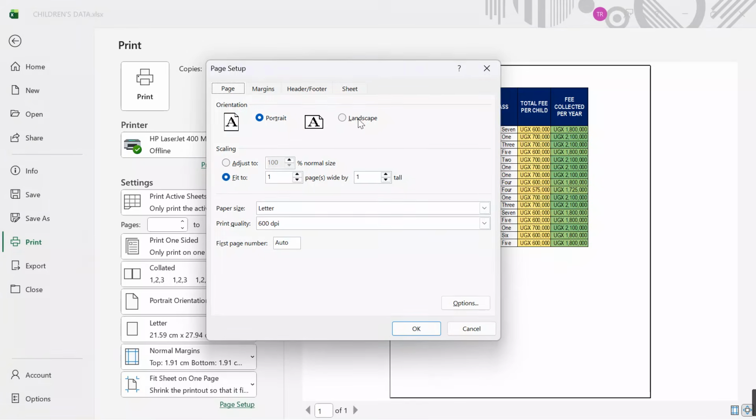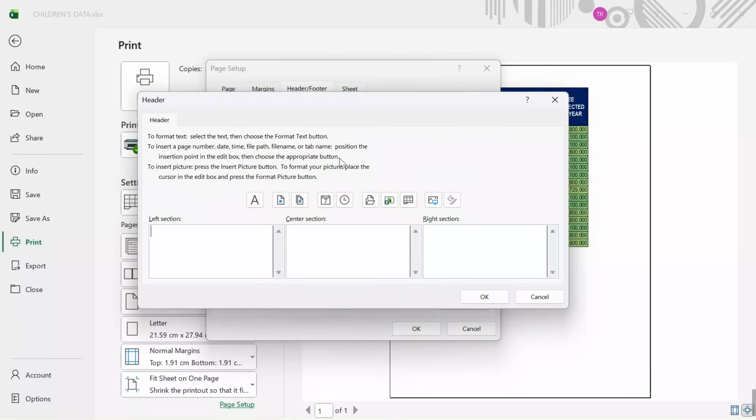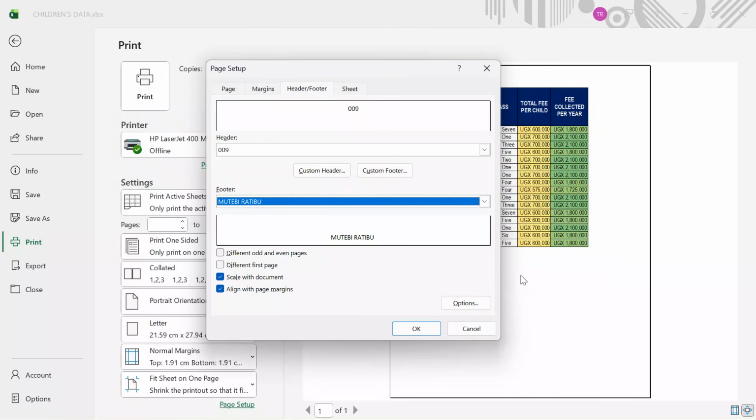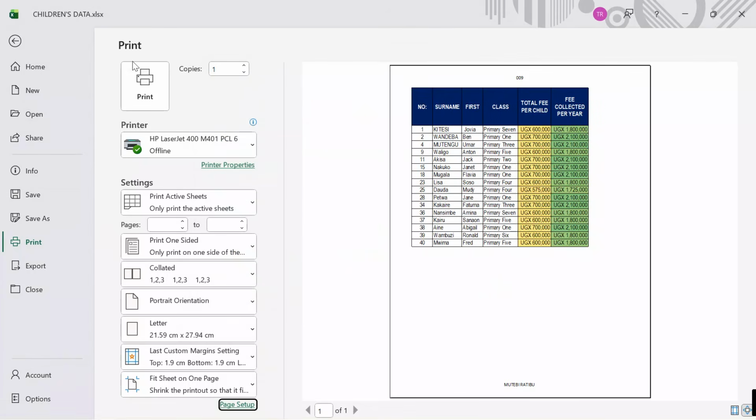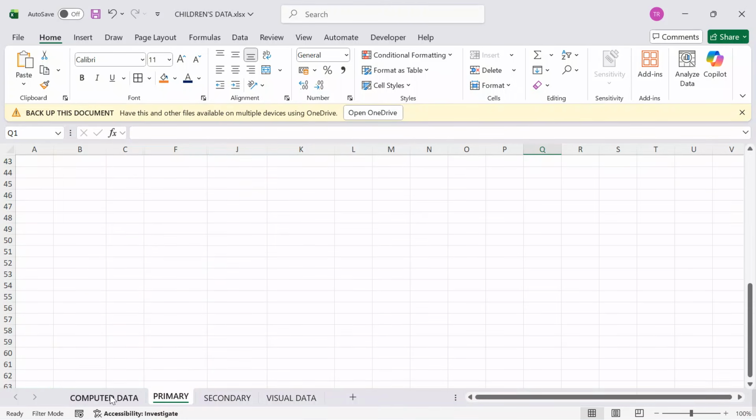Go to page setup, header and footer. This time my header, let it be my personal number. Click OK. Go to footer. Say the footer will be my name now. Mutebi Ratib, and then I click OK. So you keep doing the same onto the other sheets. Make sure that your work fits. You go to scaling, you fit all your work at a very, very clear note.